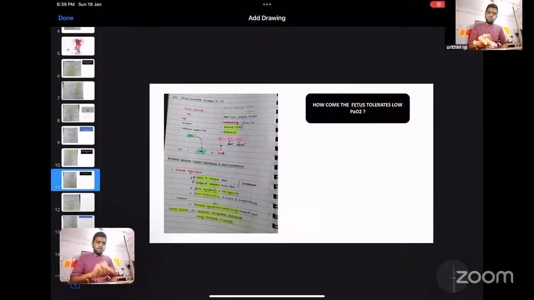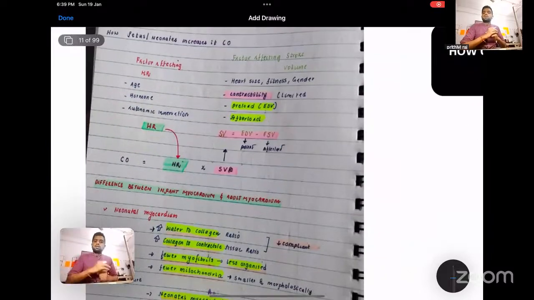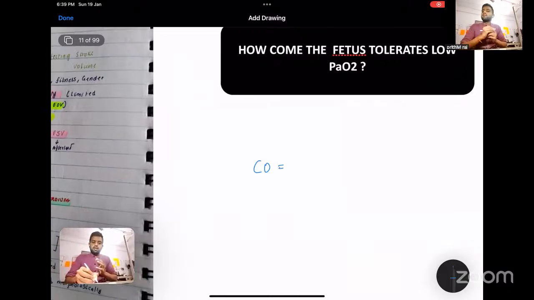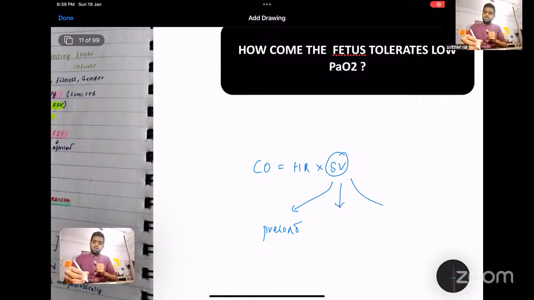Okay, so another important thing, cardiac output. Cardiac output is a product of heart rate into stroke volume, right? Stroke volume is a product of preload, afterload, and contractility. This should be known in adults.